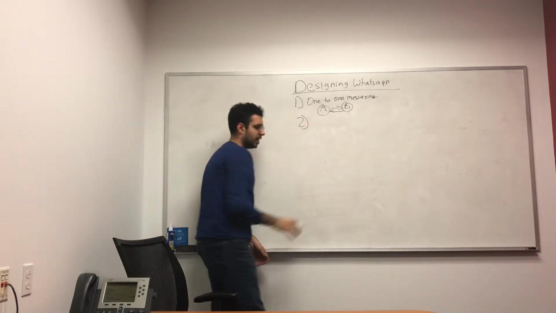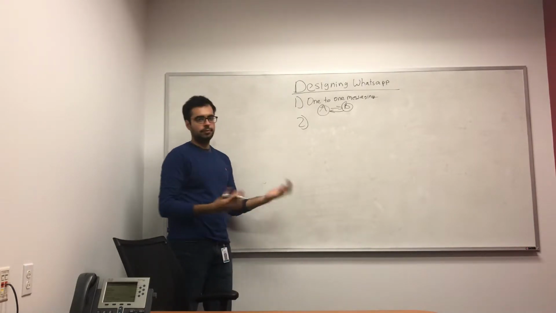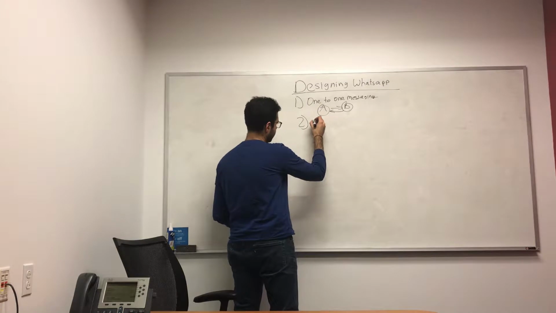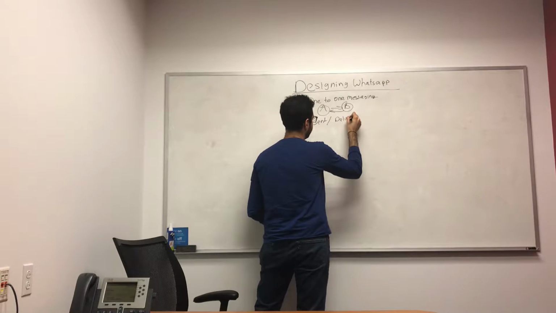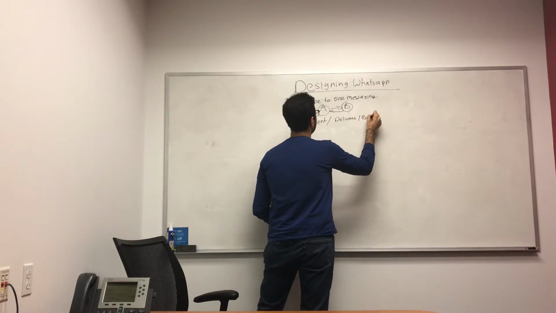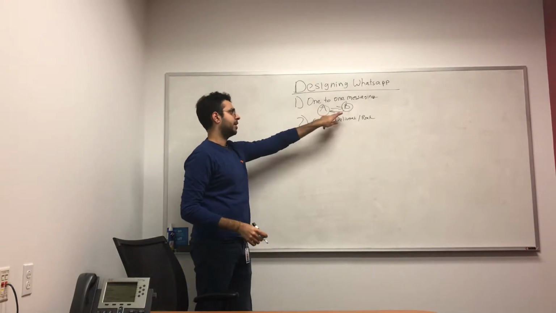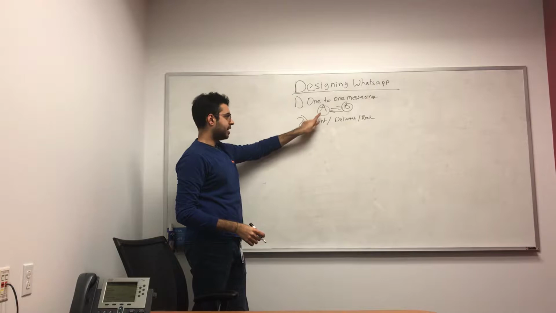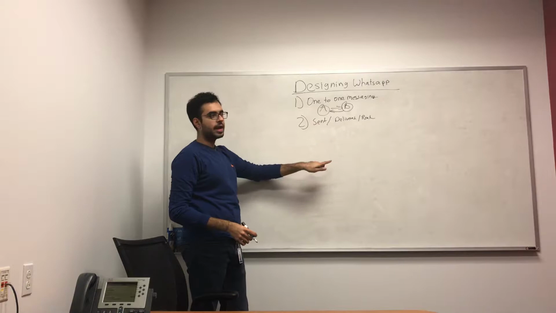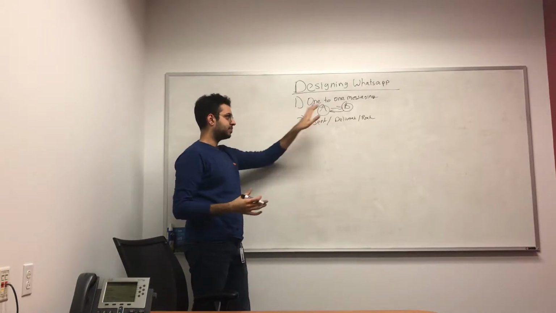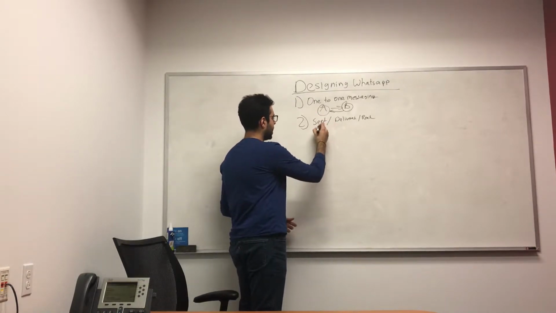We also want three different statuses to be available in our system. What do I mean by this? So we can say sent, delivered, and read. Let's take our example of user A and B here. We want that when user A sends a message to user B, our system is able to tell user A that his message has been sent. So the way WhatsApp does that is by showing user A just one check mark.